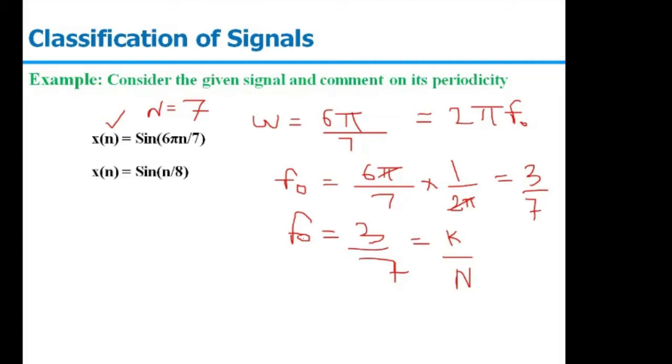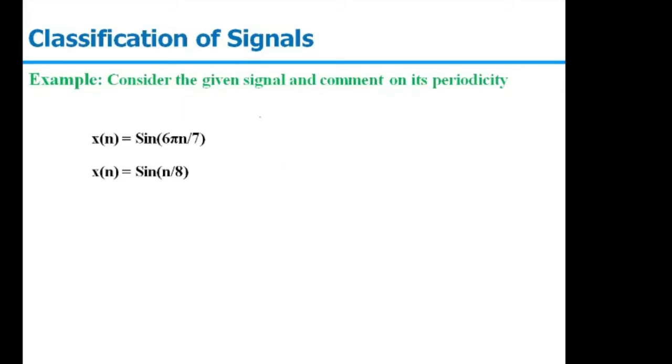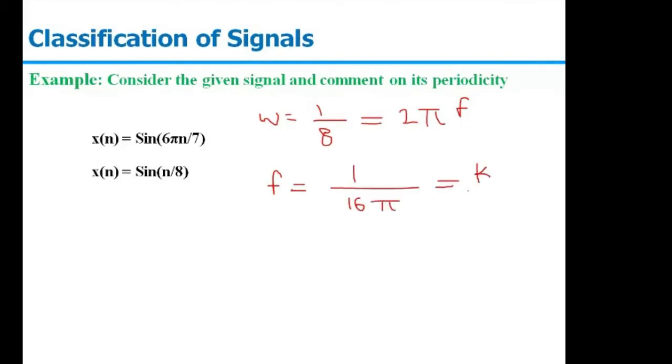Second example, x[n] equal to sin(n/8). Now in this case, ω is equal to 1/8 because the general convention is sin(ωn). So ω is equal to 1 upon 8, that is equal to 2πf. So from here we can say f is equal to 1 upon 16π, and that is equal to k upon N. If you see, k is an integer but N is not an integer value here, because π is a real number, so N is not an integer. That's why the given signal is non-periodic in nature. So the first is periodic, the second one is non-periodic in nature.